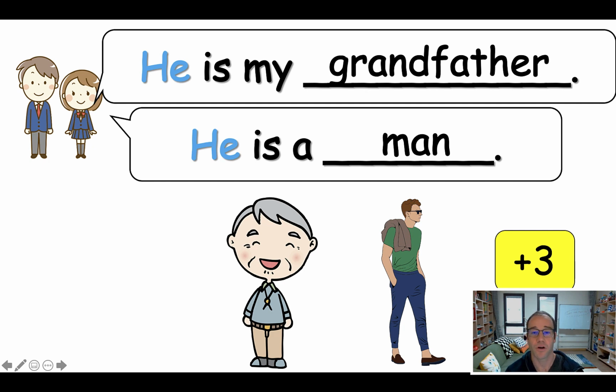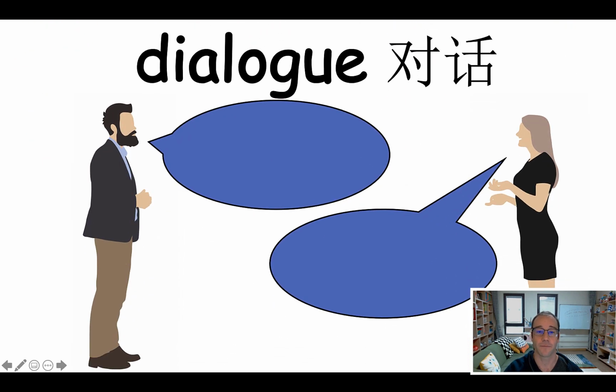All this stuff's already programmed in here, but if you want to change the vocabulary or remove older brother, younger brother, and just change it to brother, it's easy. These are editable PowerPoints. You can remove whatever you want, add whatever you want. You want to add cousin or my pet dog or whatever, it's fine. You can do whatever you like. Okay, let's move on to the next section.